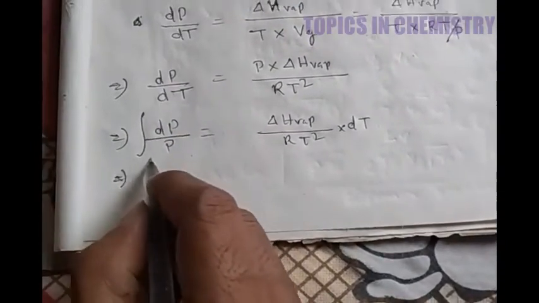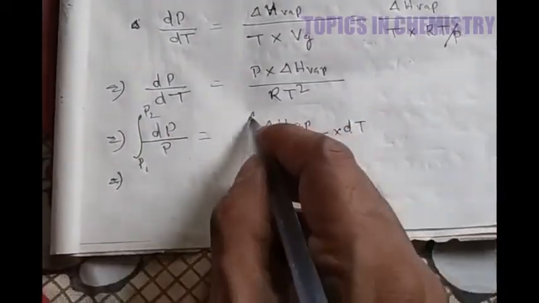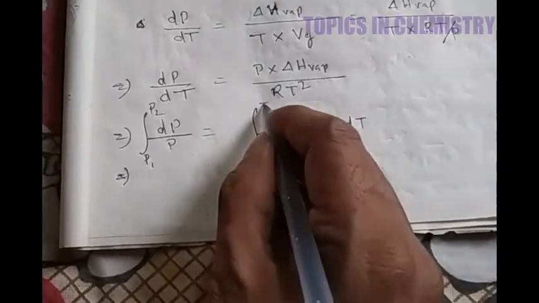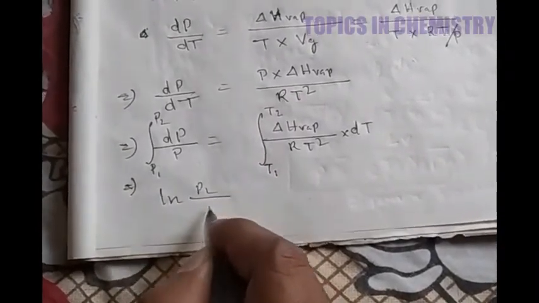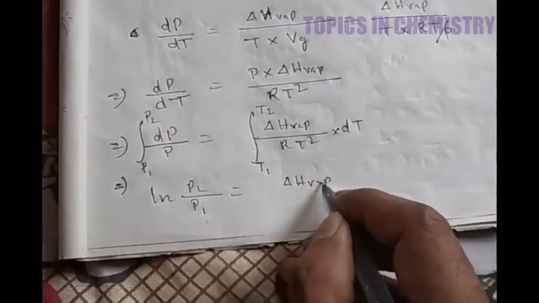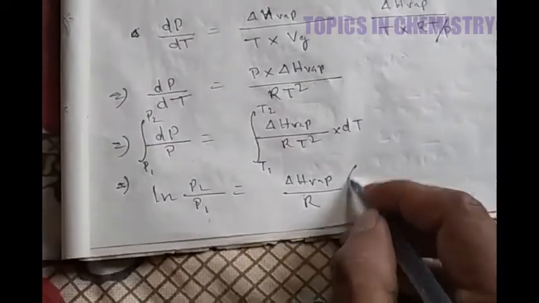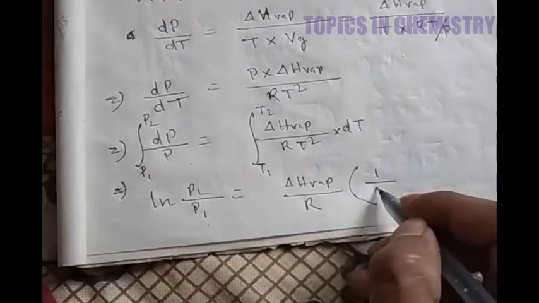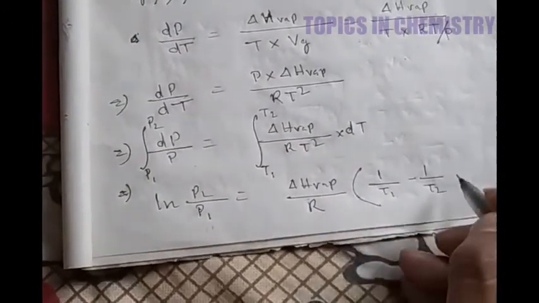Suppose the initial pressure is P1 and final pressure is P2, and the initial temperature is T1 and final temperature is T2. So I can write ln P2 by P1 is equal to delta H vaporization by R into (1 by T1 minus 1 by T2).